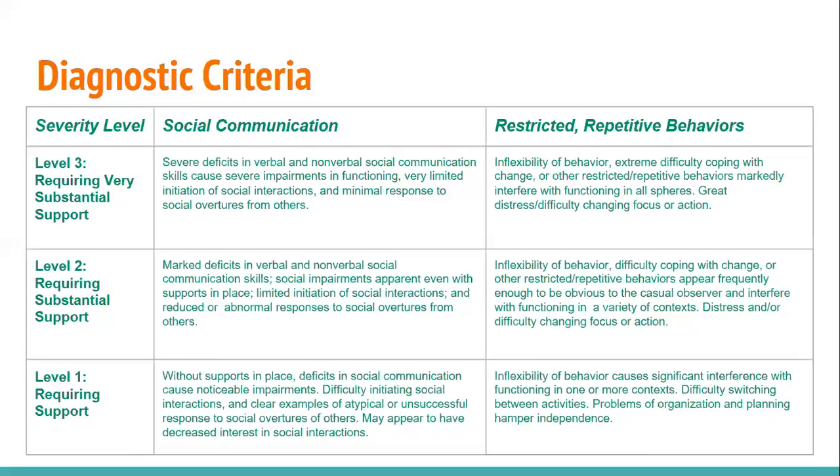Individuals may appear to have decreased interest in social interactions. For restricted and repetitive behaviors, for a level 1 severity, you may see inflexibility of the behavior that causes significant interference with functioning in one or more contexts, difficulty switching between activities, and problems organizing or planning that hamper an individual's independence.